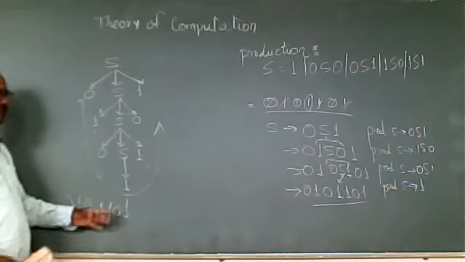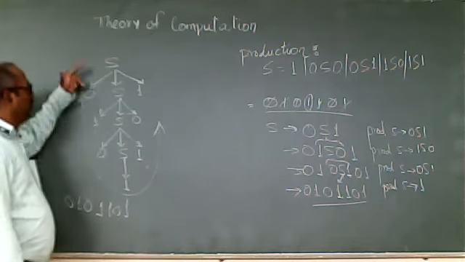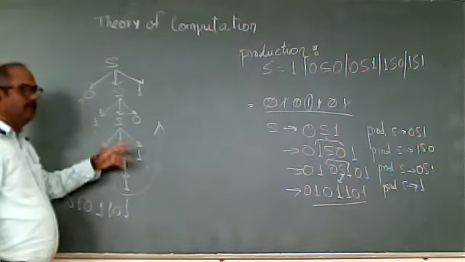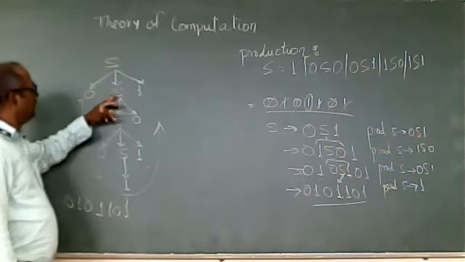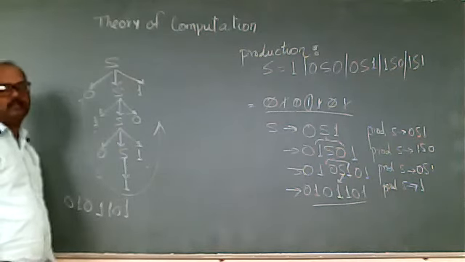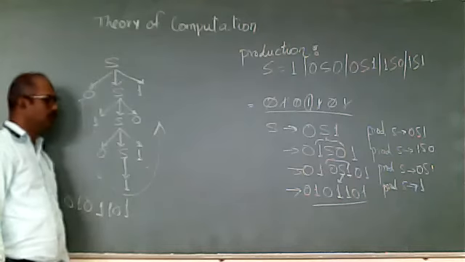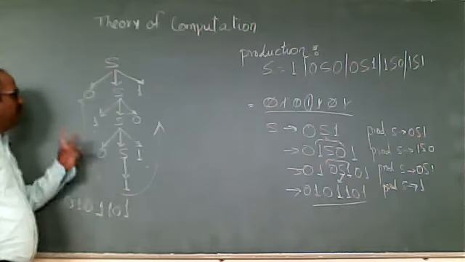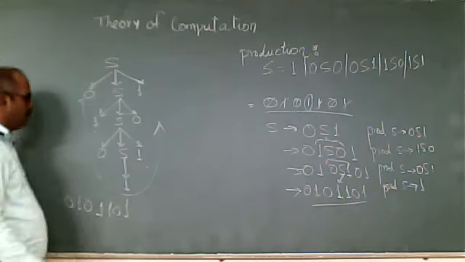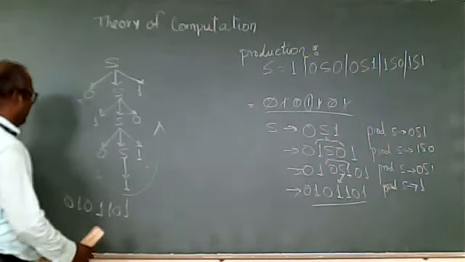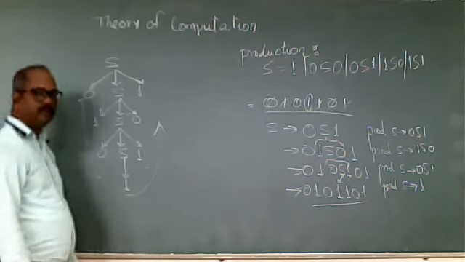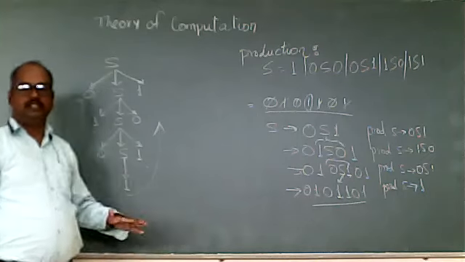The root is the starting symbol, the leaves are the terminals, and the intermediate nodes are the variables. This is your derivation tree. This is something about the CFG.